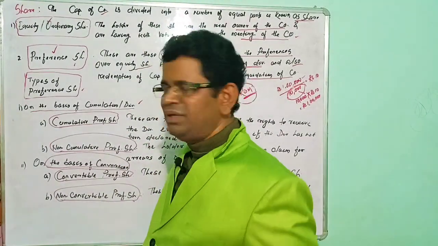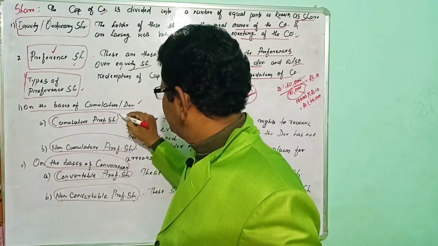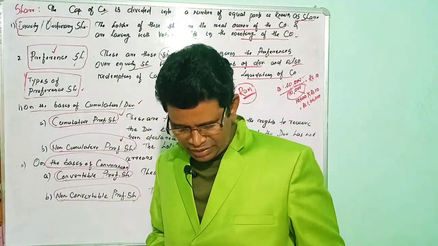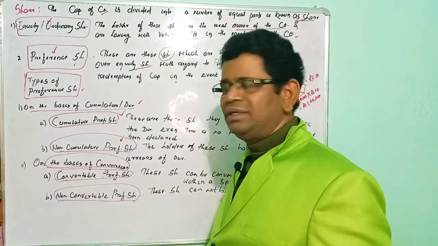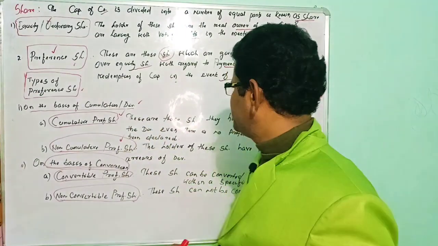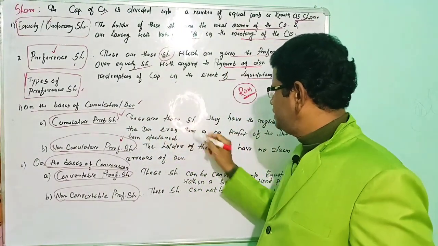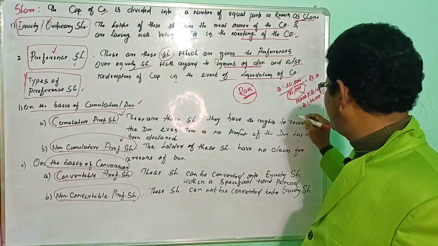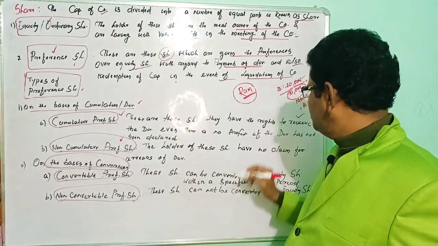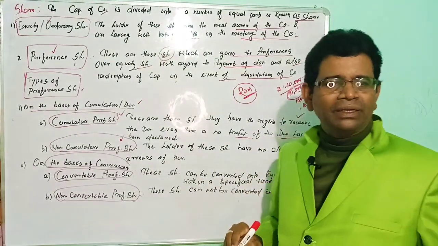On the basis of the accumulation of the dividend, preference shares are divided into two parts: cumulative preference shares and non-cumulative preference shares. It's very interesting, and you can easily remember it, dear friends. What are cumulative preference shares? These are those shares that have the right to receive the dividend even if there is no profit and the dividend has not been declared.